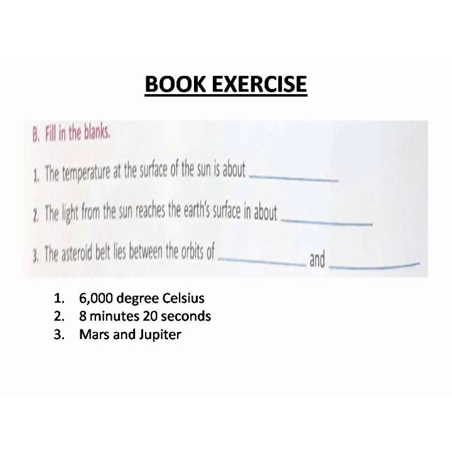Now the third part is the asteroid belt lies between the orbits of dash and dash planet. Which planets? The last inner planet and the first outer planet. The last inner planet is Mars and the first outer planet is Jupiter. So Mars and Jupiter is the answer. So the asteroid belt separates the inner planets from the outer planets. I have written the answers over here so that if you have not listened, these are the answers that have to come in the fill in the blanks.